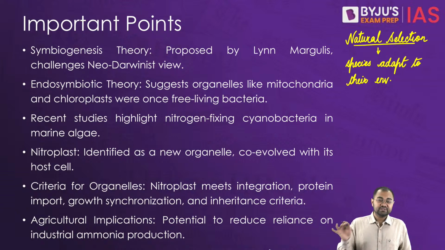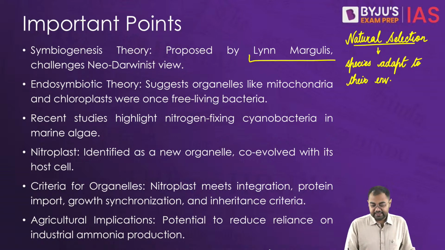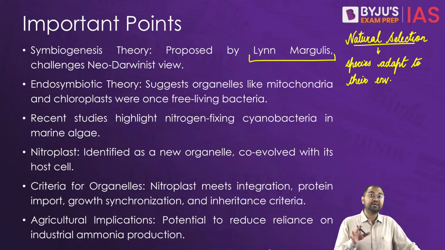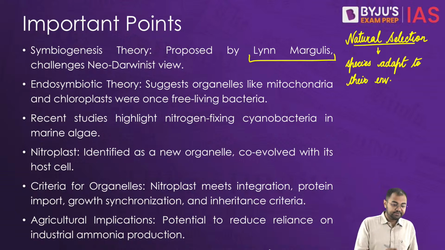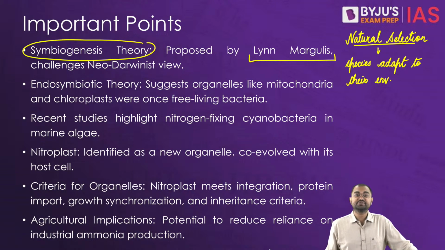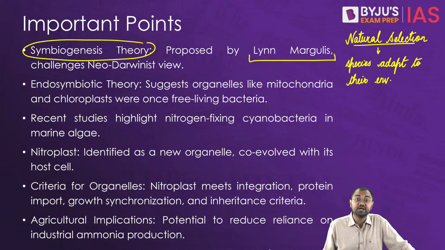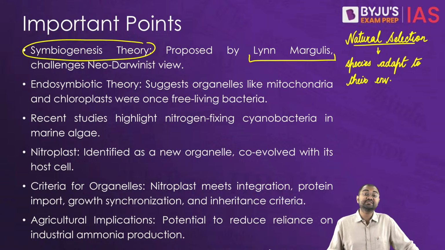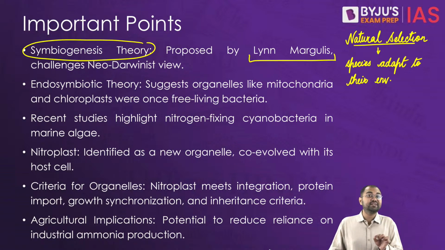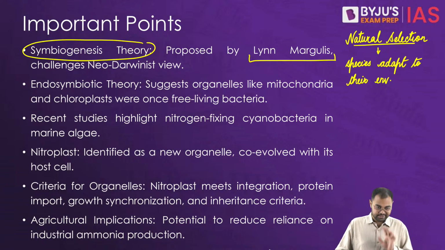Now there is another theory that was given by Lynn Margulis. This is something that challenged the neo-Darwinist view by introducing something called symbiogenesis. In symbiogenesis, what has been suggested is that organelles like mitochondria or chloroplasts were once free living bacteria, and they became integrated into the eukaryotic cell through something called endosymbiosis.